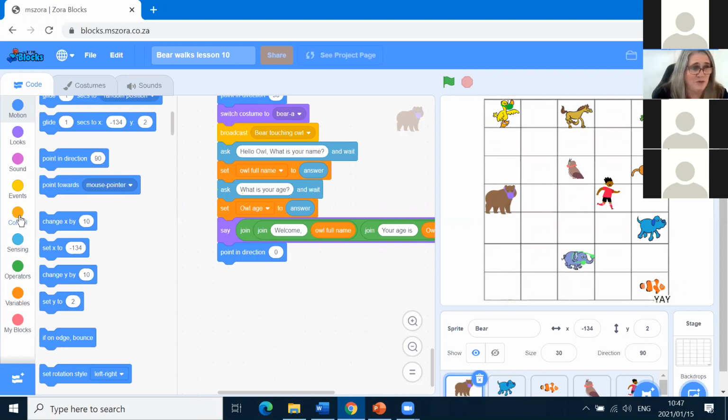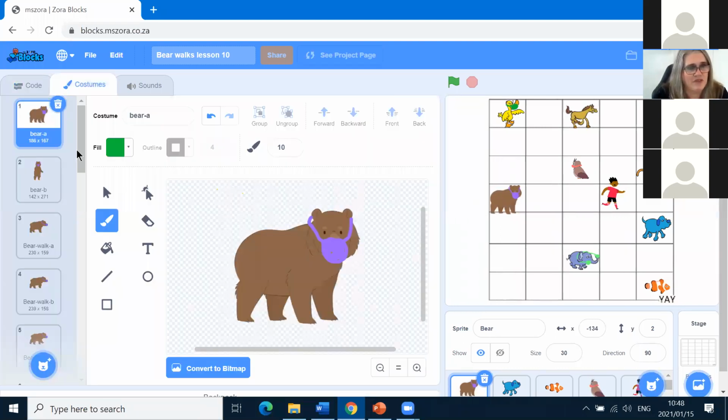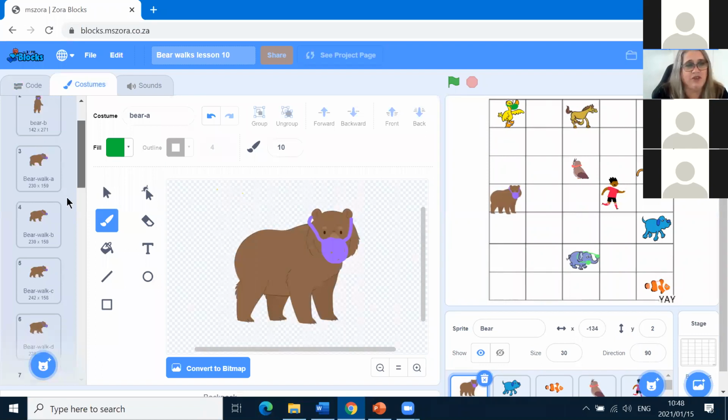Now remember, we use a repeat loop to walk, but only after we've switched costumes. It's all a bit of repetition, a revision of what we did when bear walked to elephant.